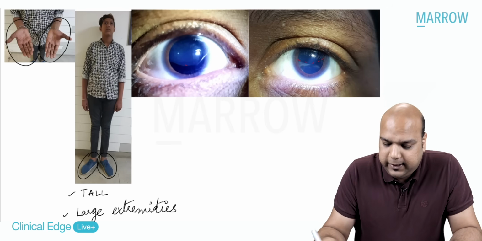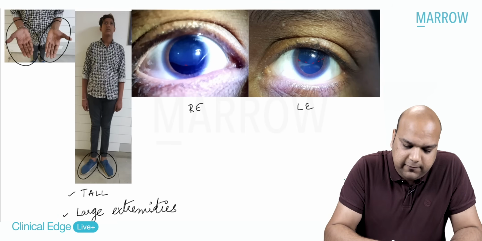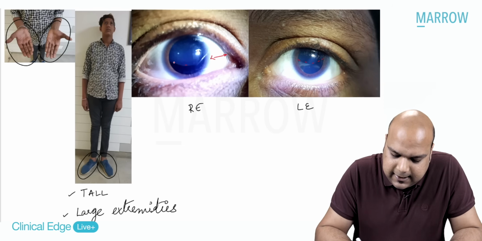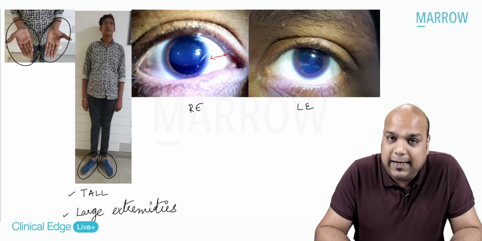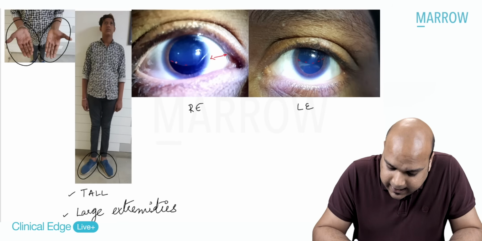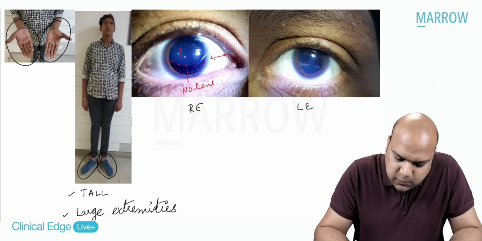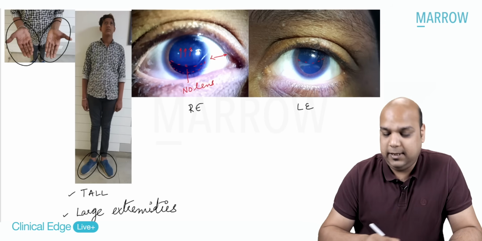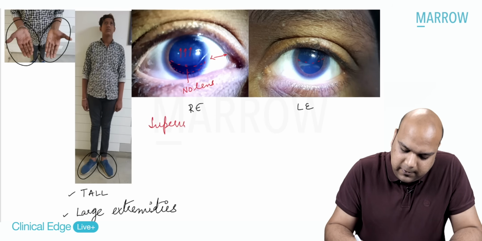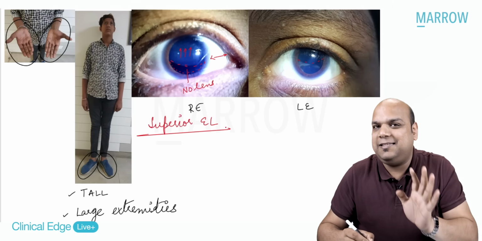Yes. Now we look at the eyes. This is the right eye, guys. This is the left eye, both the eyes. In the right eye, first, if I focus everybody, I can see the sclera, I can see the cornea in the center, and I can see that the pupil is dilated. Within the dilated pupil, everybody, what do we see? We see that there is a crescent which is formed in the lower part, where there is no lens. That means the lens has moved up. Yes. So it makes it a case of what, everybody? Superior ectopia lentis, or superior dislocation of lens, everybody.